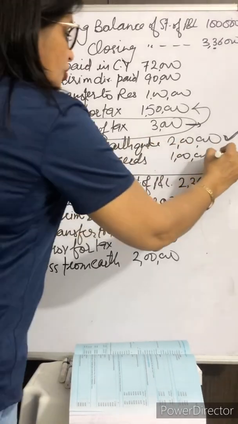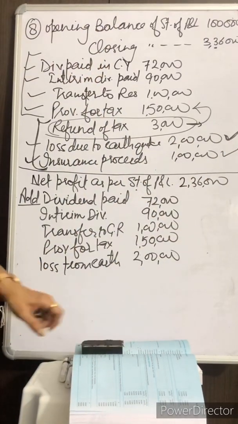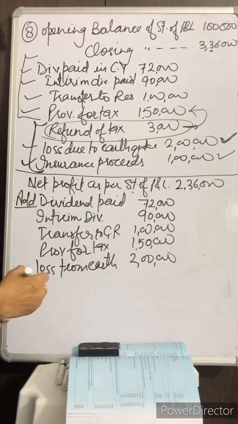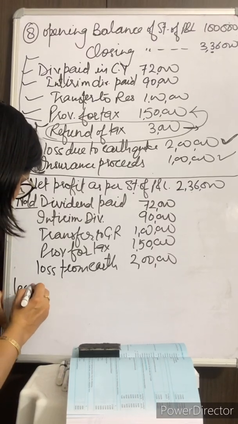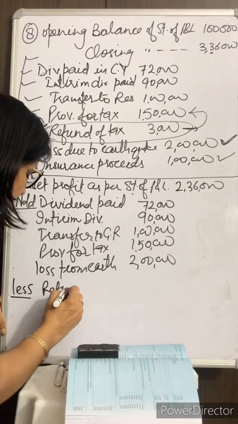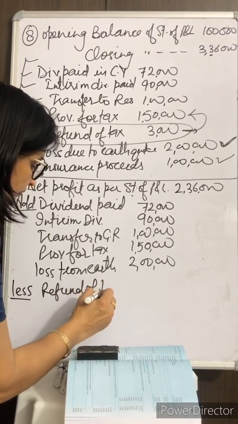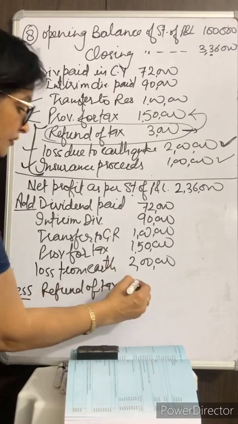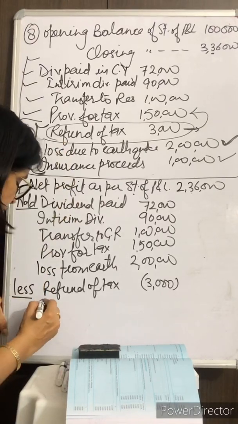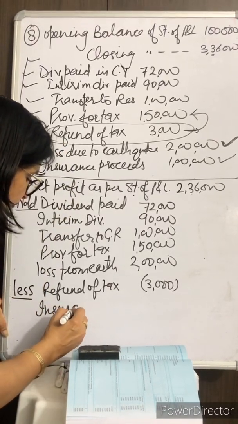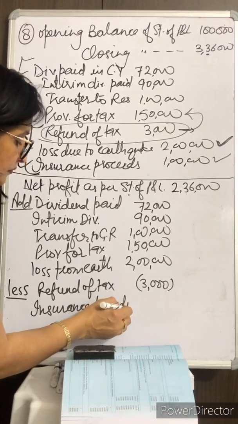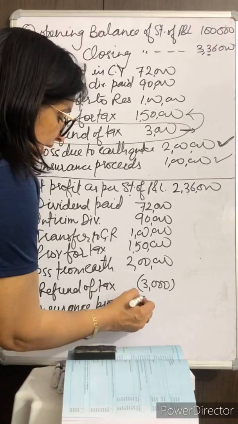And then this insurance received from the earthquake disaster settlement has been credited to our statement of profit and loss. So these two items will be deducted, which is refund of tax, 3,000, and then insurance proceeds, one lakh.